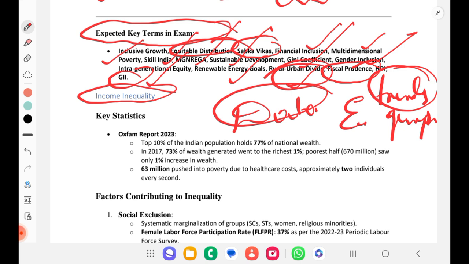I might be remembering only this one: sabka saath, sabka vikas, sabka vishwas, sabka prayas. You might remember, if you see labor, like recently NSO released the Periodic Labour Force Survey. Under that you can write some data according to that. So inclusive growth is happening, but still we have to boost it more. This kind of introduction you can give, either that or this. Even with the trends or a graph you can wind up your introduction.